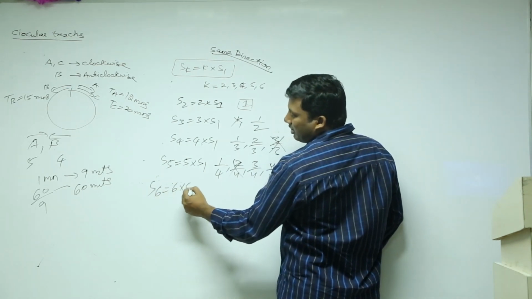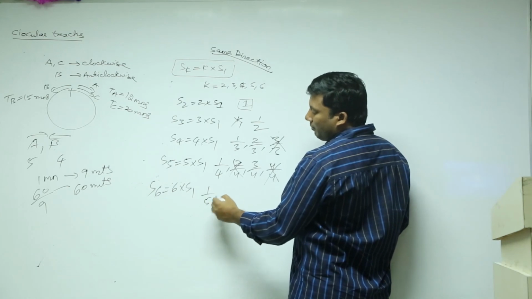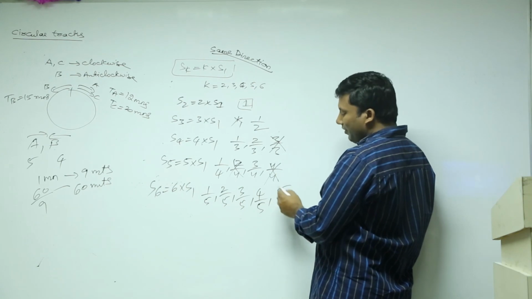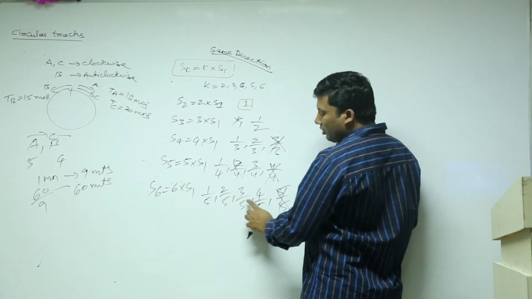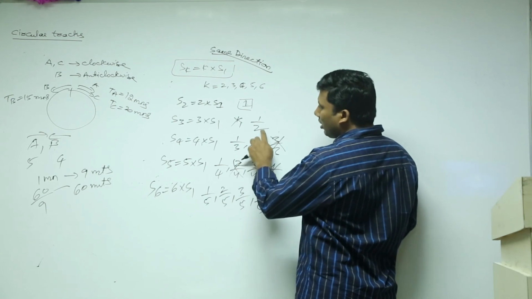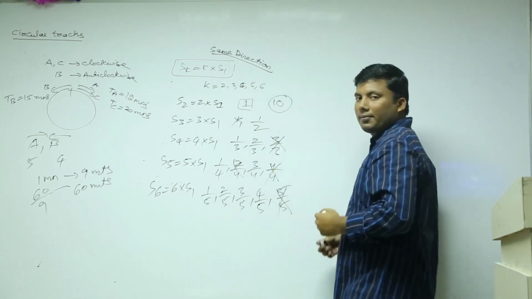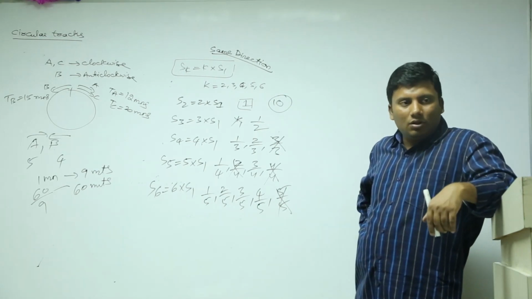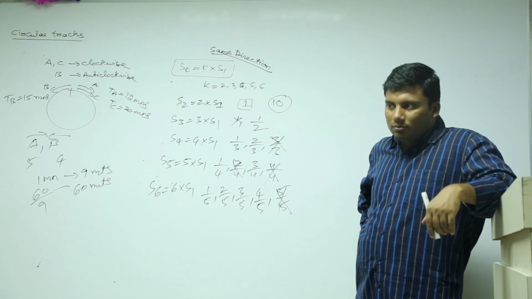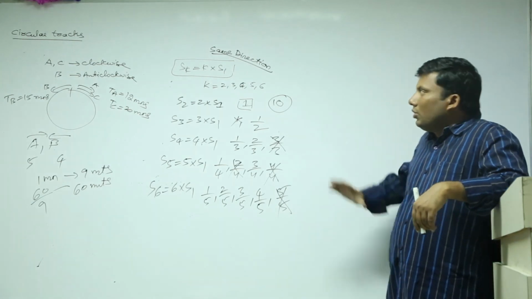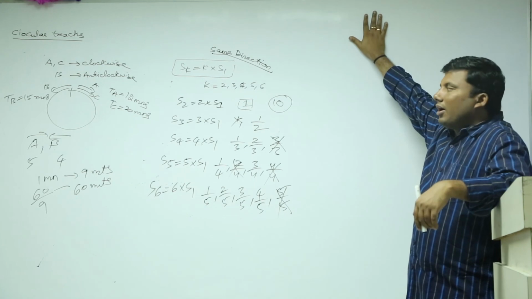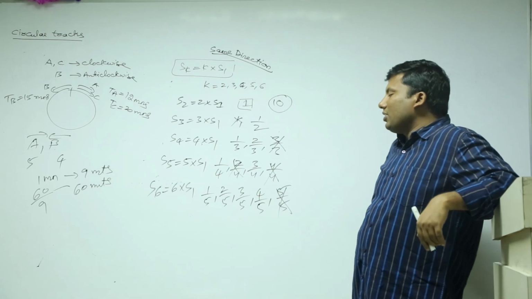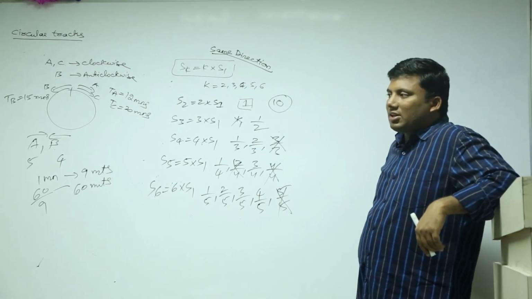S6 is 6 into S1. 6 by 1. 5 meeting points. 1 by 5, 2 by 5, 3 by 5, 4 by 5, and 5 by 5. Counted. 1, 2, 3, 4, 5, 6, 7, 8, 9, 10. Duplication not allowed. Sk equivalent to K into S1. Same direction is S1 minus difference between the speeds if the speeds are in simplest form.